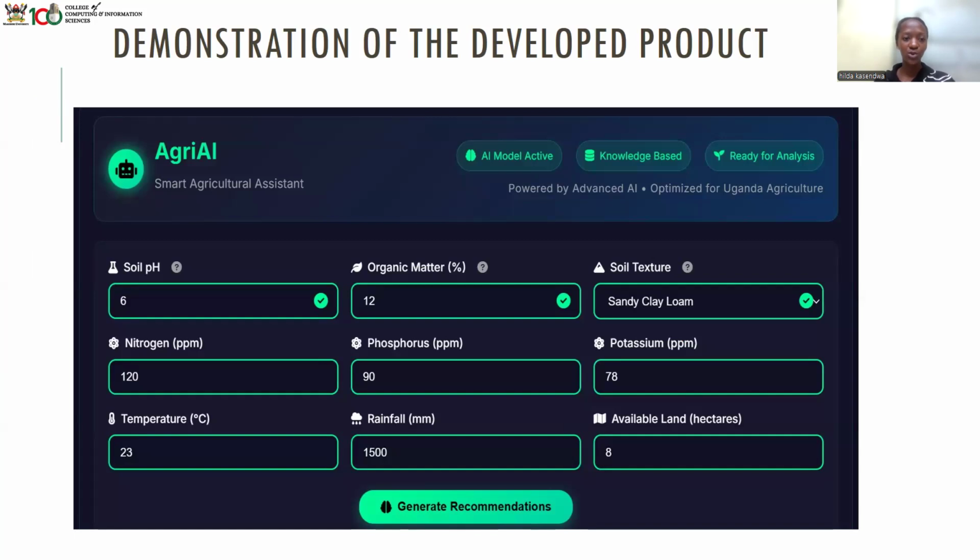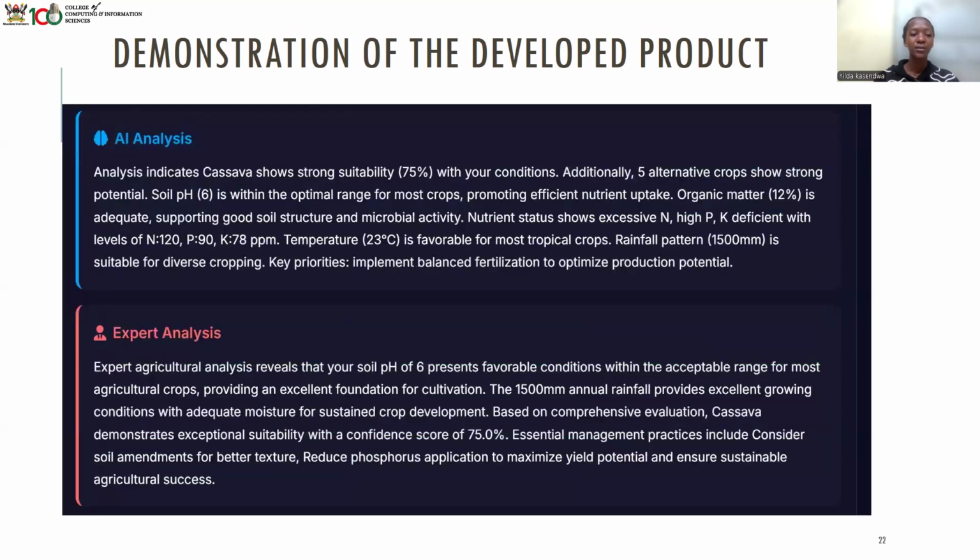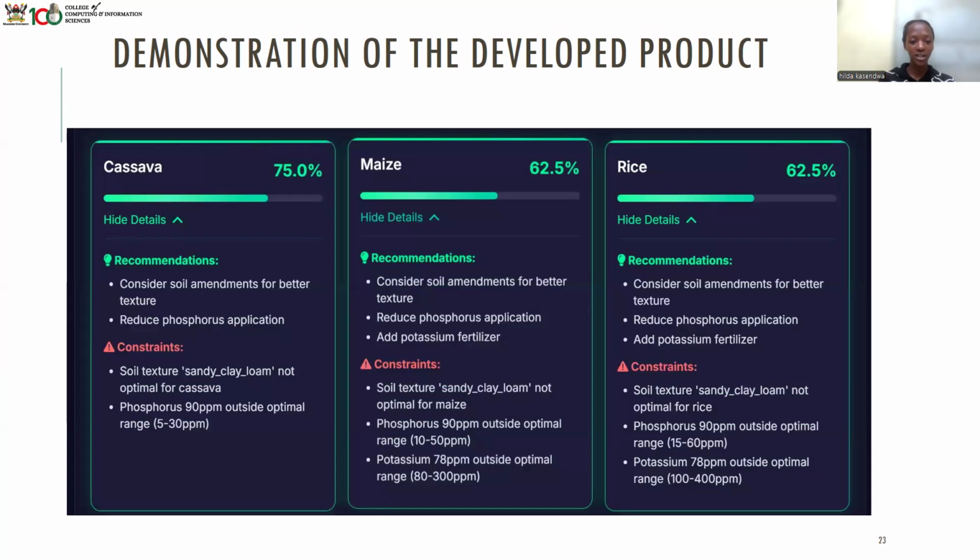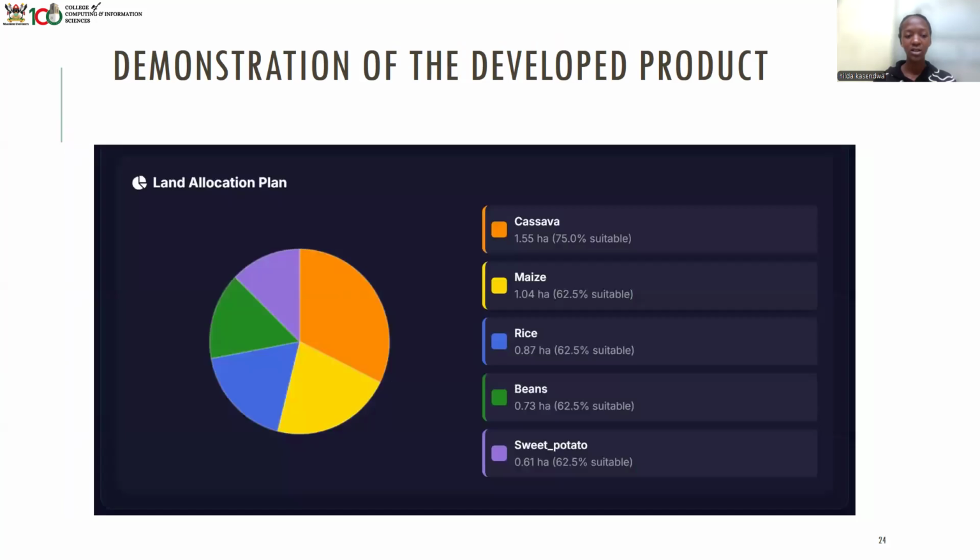This is the demonstration of the developed product. And this is a sample of the data that we input. And this is what our developed product looks like. It has the AI analysis, the expert analysis, and it gives each crop a suitability score and its recommendations and constraints. And it also gives the land allocation plan.